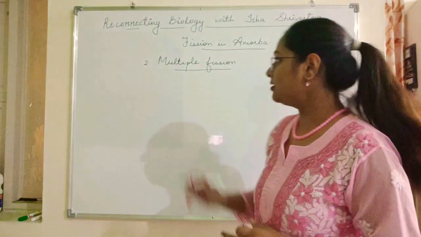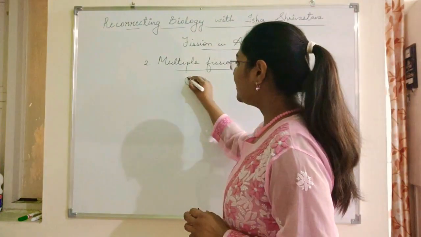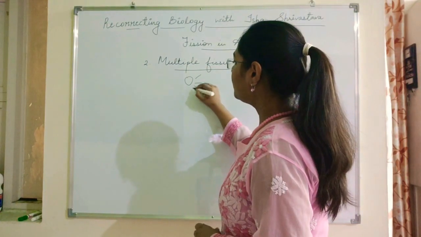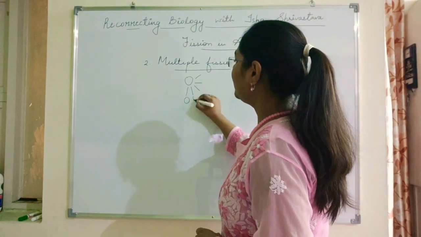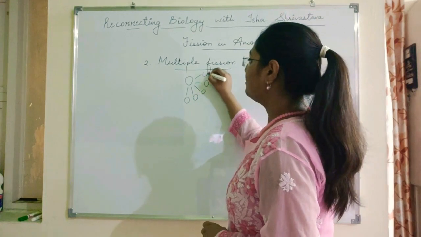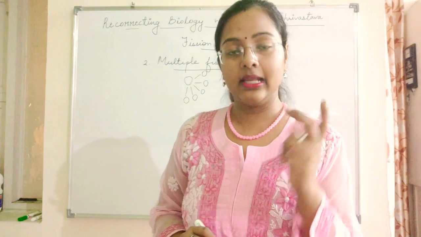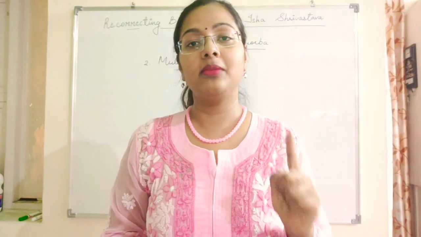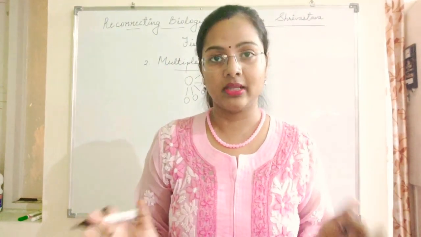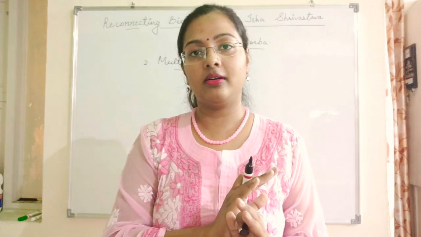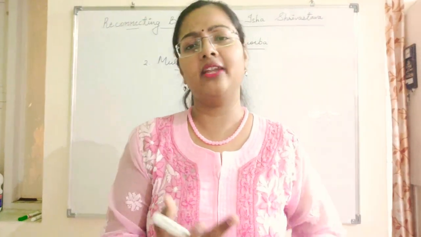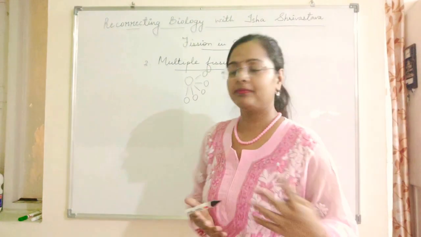In multiple fission, the basic concept is that a single cell gets broken down into many daughter cells. In binary fission, it was just one single parent breaking down into two daughter cells, but here it is one single cell breaking down into multiple daughter cells. Multiple can be any number, let's say 4, 10, 15 or many.